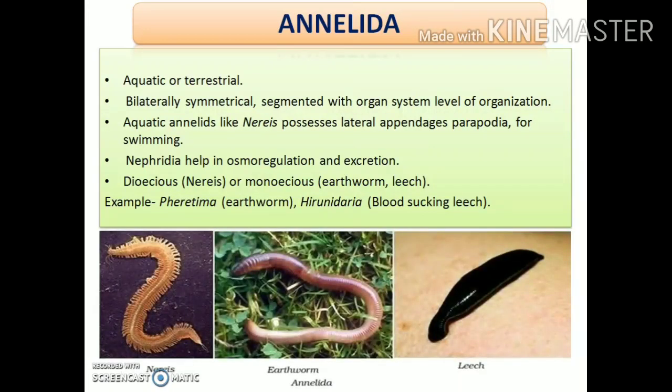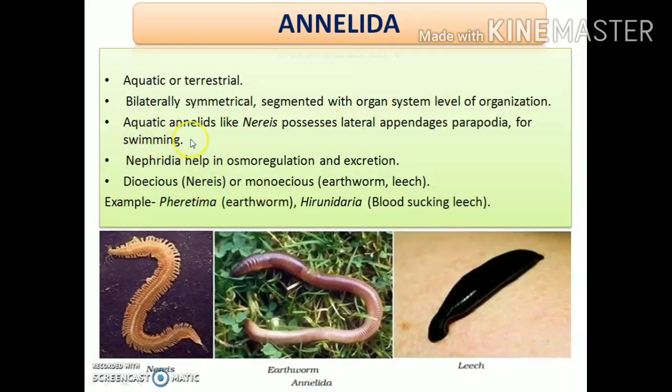So here are some diagrams of important animals under this phylum. You can see that all the organisms are bilaterally symmetrical, and if you observe their body properly, you will see some similar segments. The entire body consists of similar segments. So this is also a very important characteristic feature of the animals under the phylum Annelida. Their body is segmented.